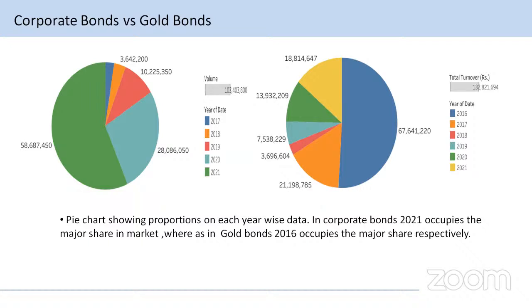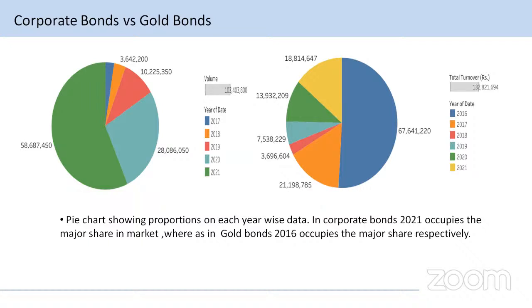In 2021, the volume reached up to 5 crores 86 lakhs 87,450 only.